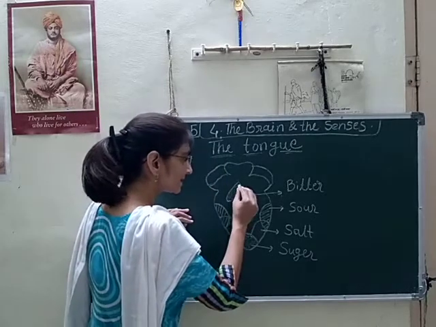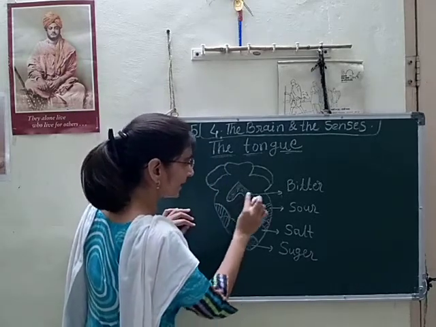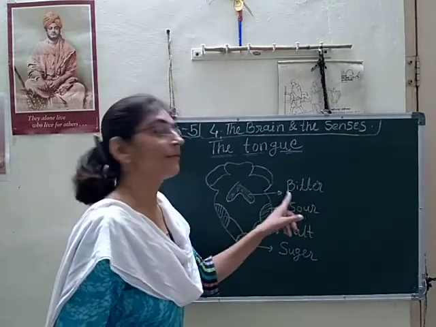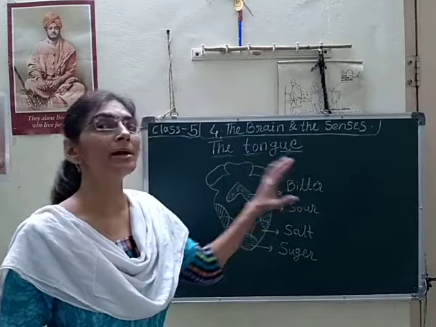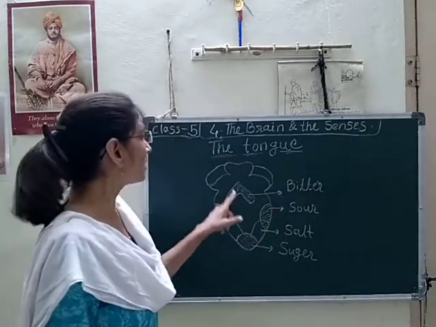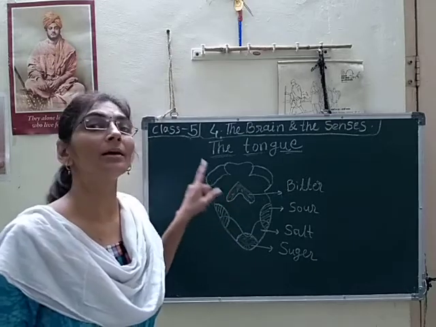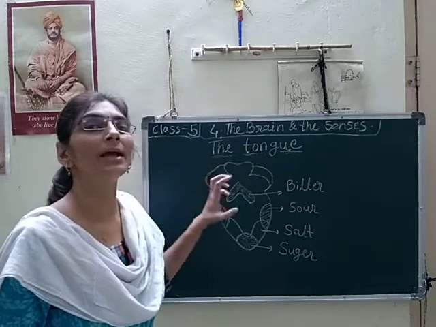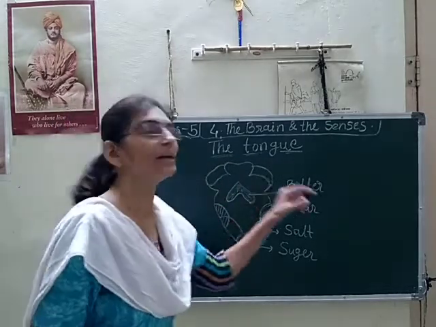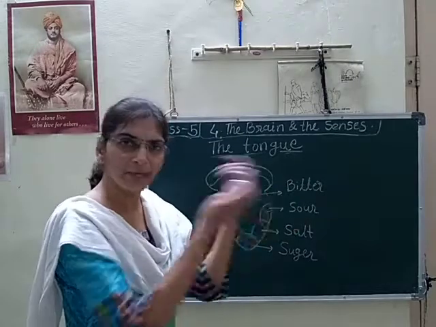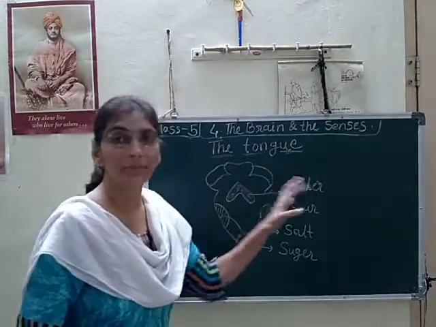See this area at the middle of the tongue, it has the sensation of bitter taste. The receptors here will receive the bitter taste.